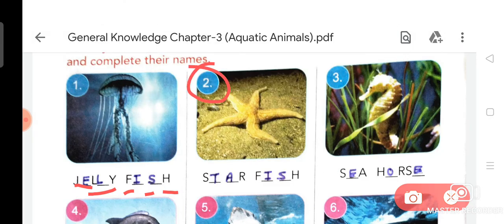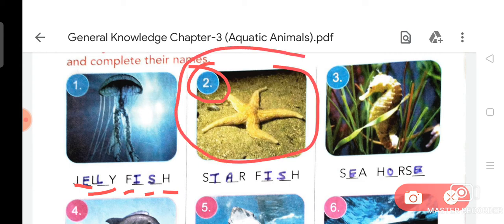Now we are going to discuss picture number 2, and as you can see, this is the picture of a starfish, because this looks like a starfish. Now we are going to discuss some extra facts about starfish.